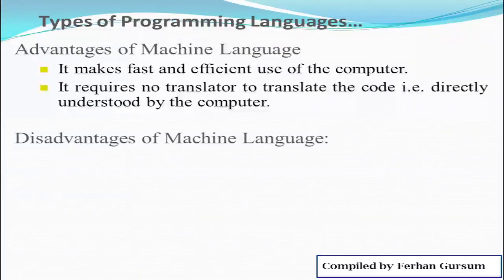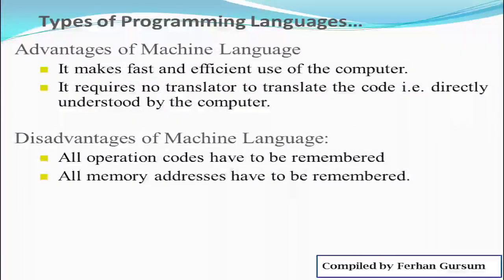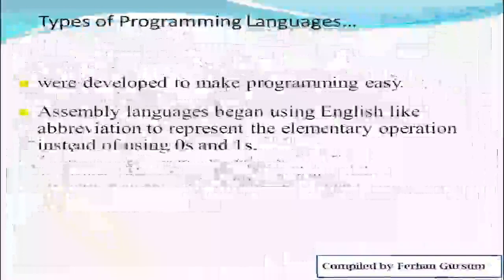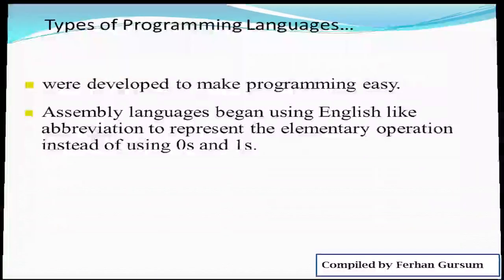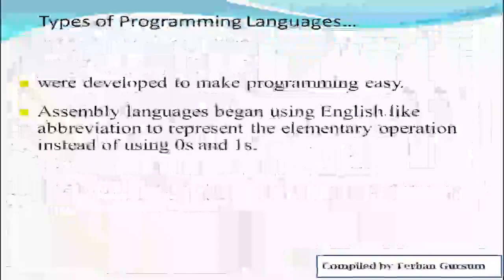What is the disadvantage of machine language? Under the disadvantages of machine language, we have what? All operation codes have to be remembered. This is a disadvantage. All operation codes have to be what? Remembered. The second one, all memory addresses have to be remembered again. This is a disadvantage. The third one, it is hard to amend or find errors in a program written in machine language. For example, if we see a program written in machine language, it's hard to amend or to find the error in that program. This is the disadvantage of machine language.